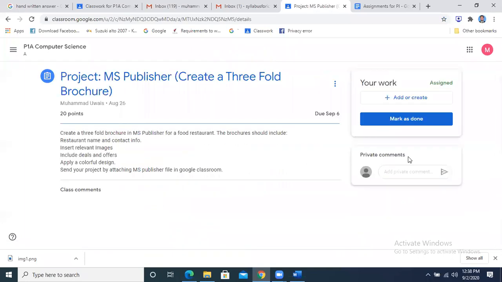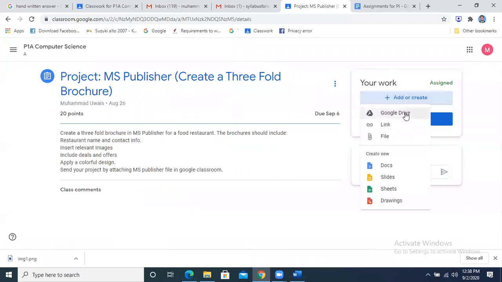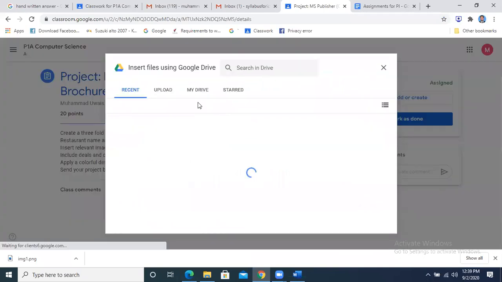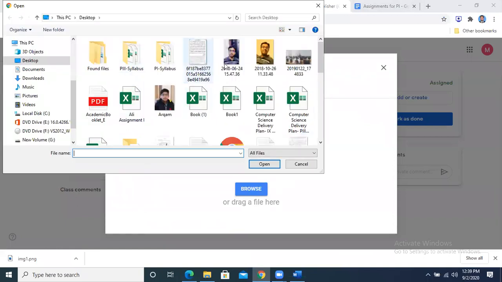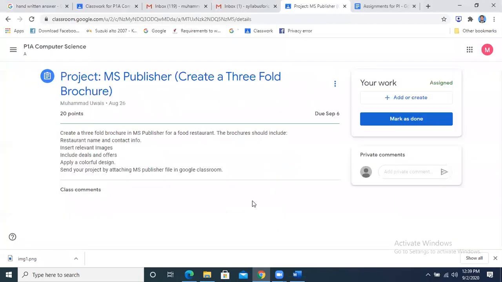I will go there. अब यहाँ पे मैं क्या करूँगा? Over here I am a student. I will go to the create, attach file. Attach file में जाके I will go to the upload option. I will find out the publisher file. कहाँ है publisher file? I will find it out, जहाँ मैंने बनाया है, for example, wherever it is. Sir, I understand. Okay? Yes, sir, I understand. Thank you. Okay.